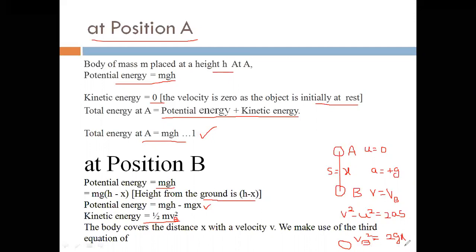So vb square equal to 2gx. Substitute here: half m vb square is half m into 2gx. So 2 gets cancelled. Sorry, kinetic energy is mgx.